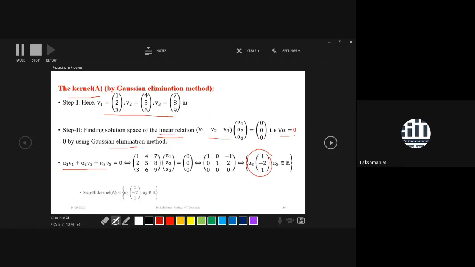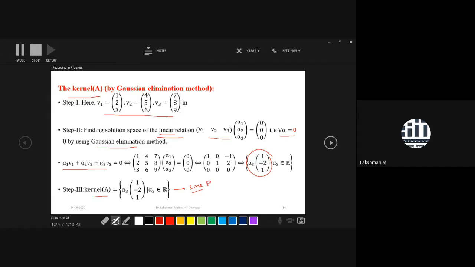Next, in step 3, you have to find the kernel of A, that would be a scalar multiple of this single vector. So what does it represent? It represents a line in 3D. So the kernel of the above matrix represents a line in 3D, R3, and the direction of that line is (1, -2, 1).